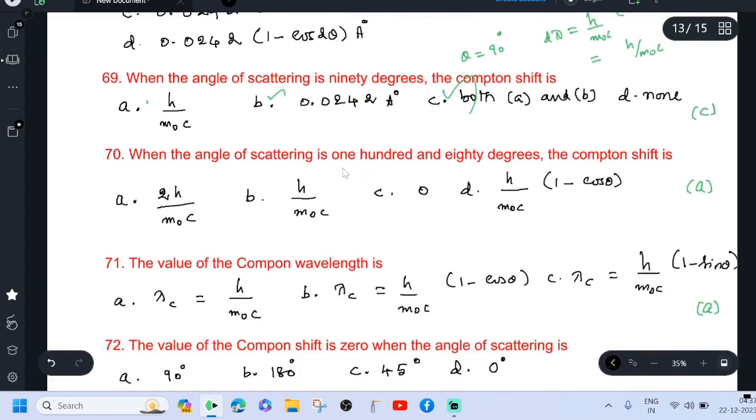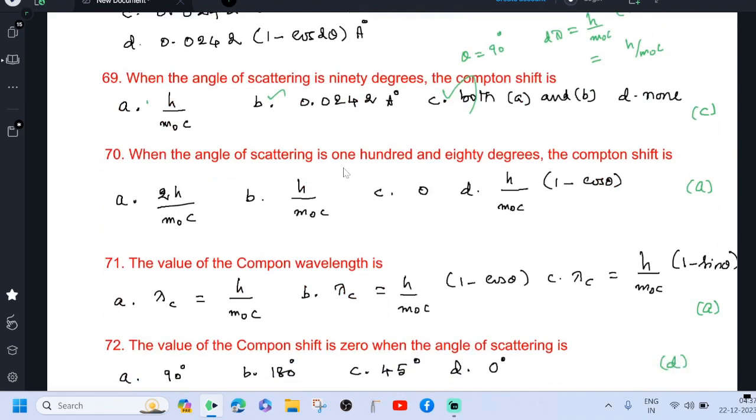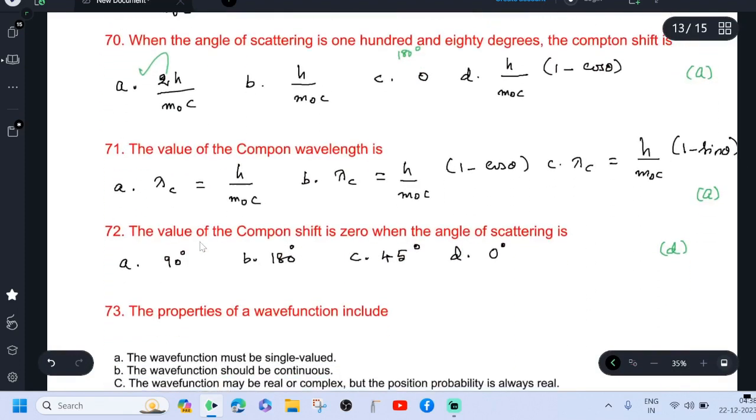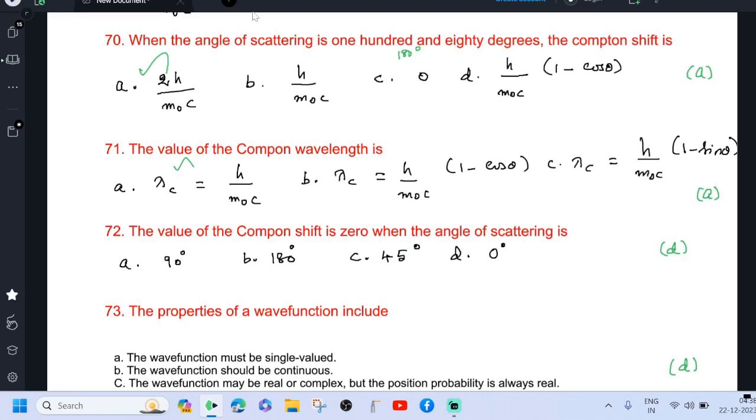When the angle of scattering is 180 degrees, the Compton shift is what? Cos 180 is minus 1, so in this formula 1 minus of minus 1 is plus 2, so 2h divided by m0c is our Compton shift. The value of Compton wavelength is option A, h divided by m0c.